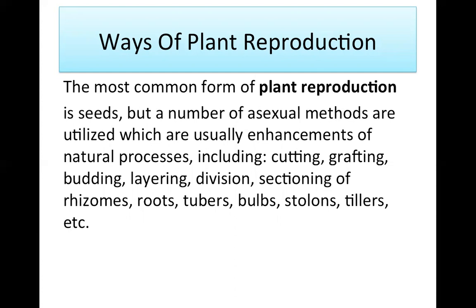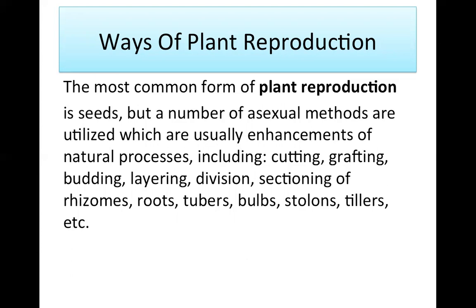Now, as I told you, plants reproduce and most of the plants reproduce through seeds. But what about those plants which do not have seeds? For example, potato. Potato doesn't have seeds. Carrot. Carrot doesn't have seeds. Beetroot. Beetroot doesn't have seeds. So how do these plants reproduce? The question arises, the plants which do not have seeds, how do they reproduce?